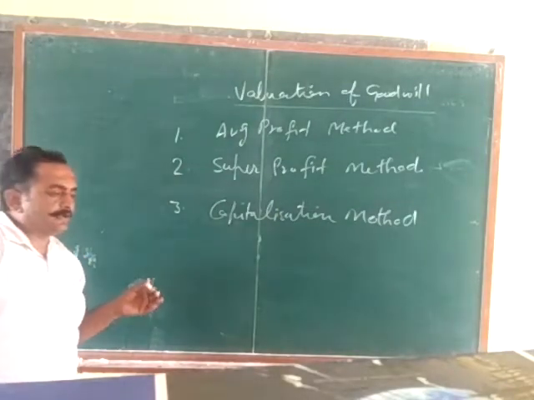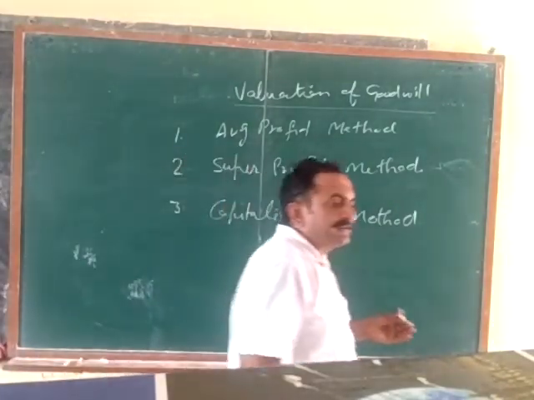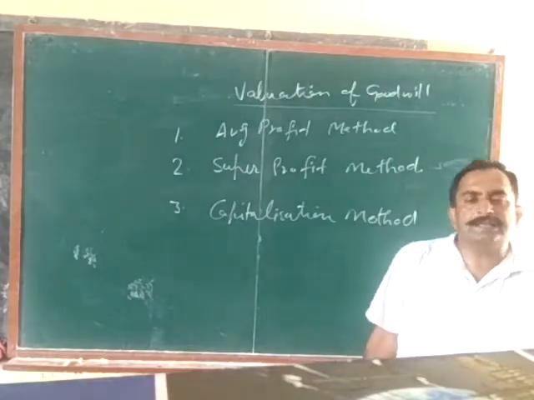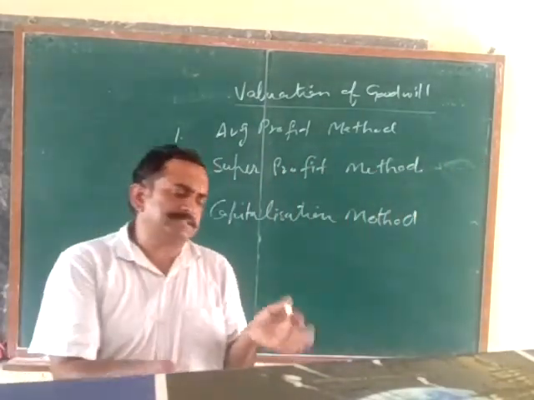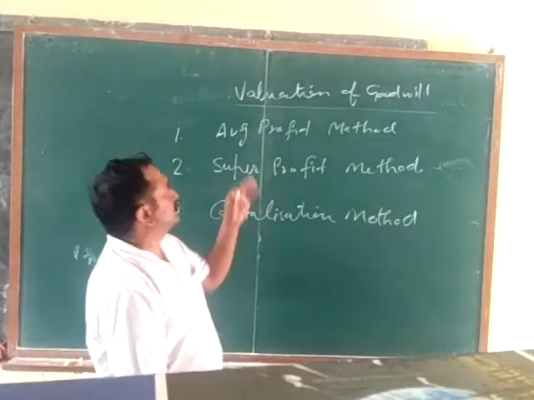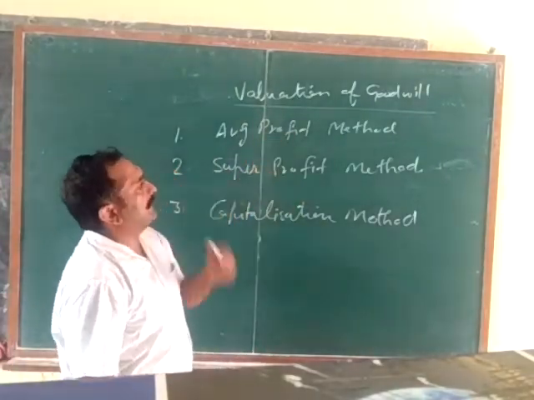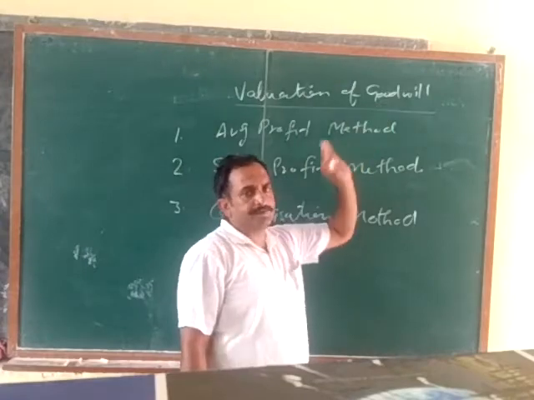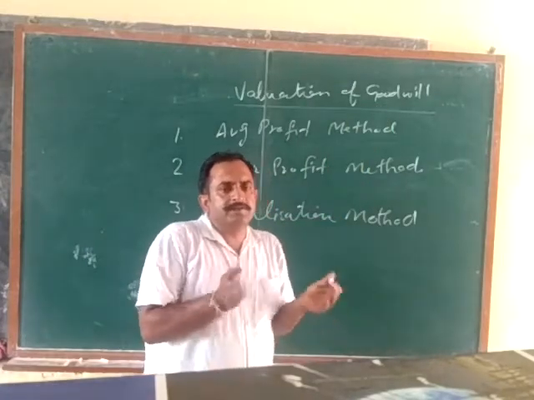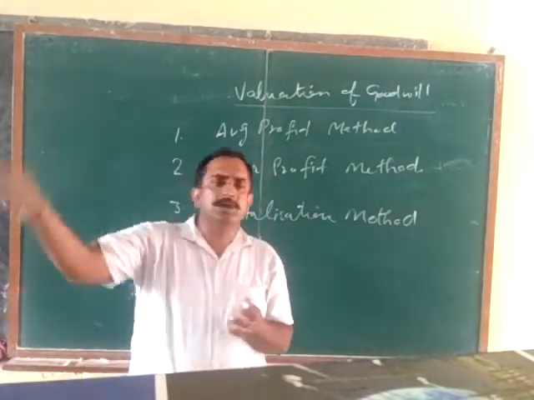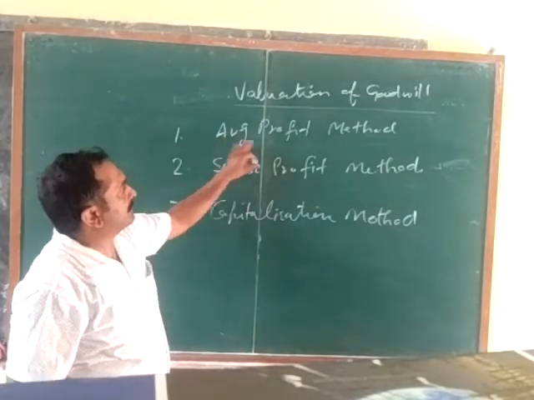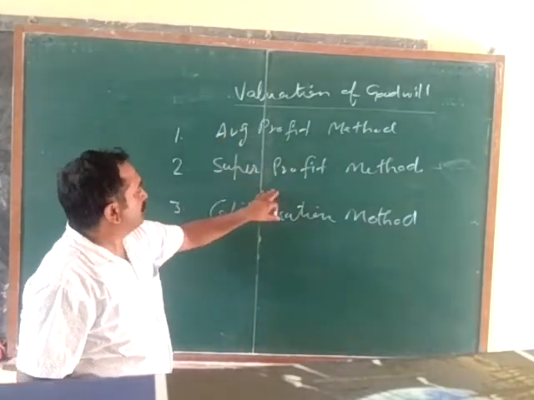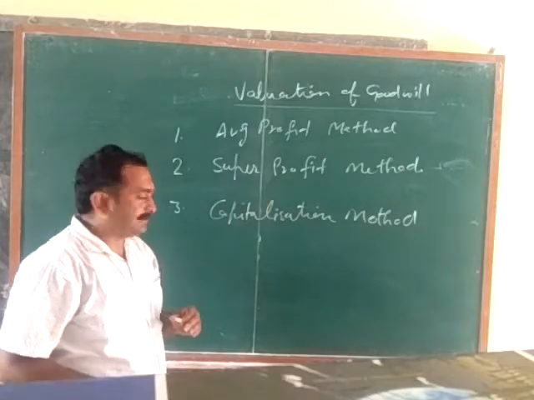Goodwill is an intangible asset. If you want to express this intangible asset in amount, in numerical figures, we have different methods by the help of which we can make the valuation of the goodwill. We can convert this intangible asset into numerical values, into money. So first is average profit method, second is super profit method, and third is capitalization method.